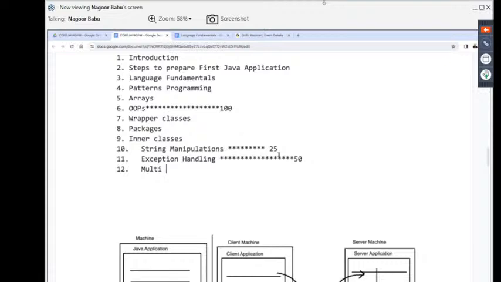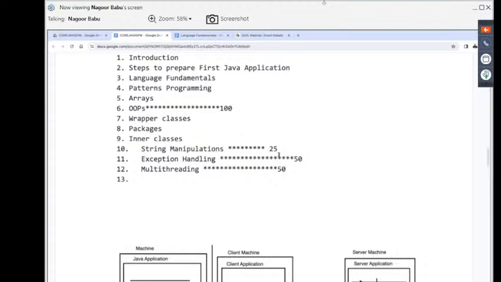The next topic we have to understand is multi-threading. For this also, if you want to give stars, we can give 50 stars. The most confusing topic in entire core Java is multi-threading. But I'll simplify everything. The total confusion I will simplify. Don't worry, you will not get any confusion. Easily we are going to understand this total multi-threading. I will give a clear-cut analysis about it. But actually it is one of the confusing concepts inside Java.